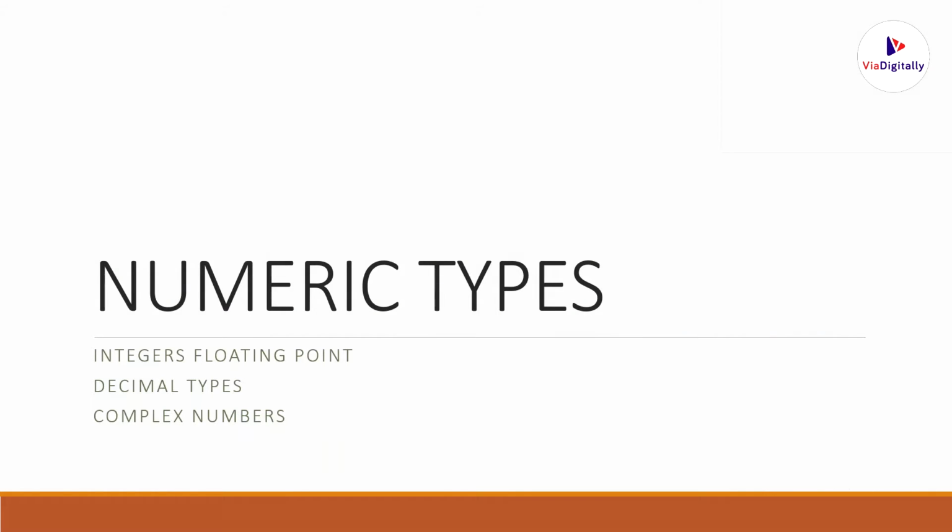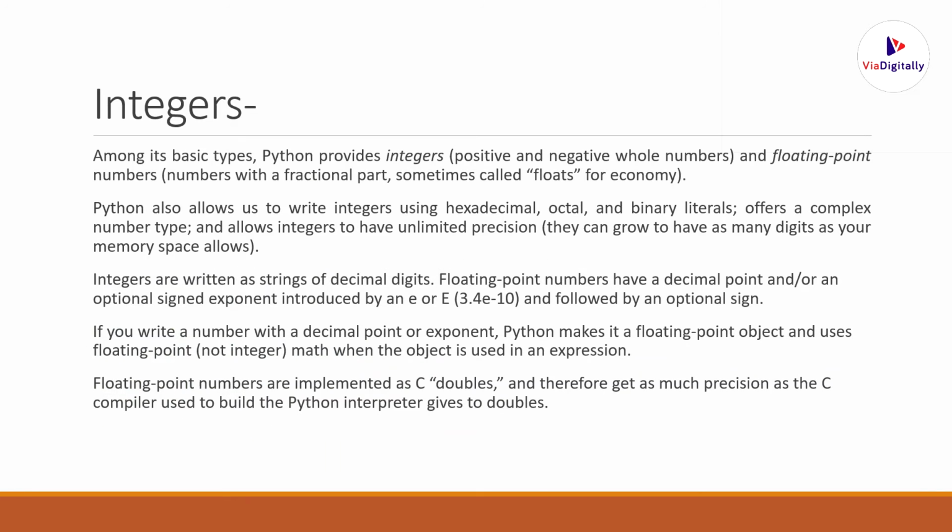Under numeric data types, we have 3 types. They are integers, floating data types or decimal data types, and one more, complex numbers. We will walk through all of these now. Integer data types: among the basic data types, Python provides integers. Integers means, we know, right, positive and negative whole numbers, ranging from minus infinity to plus infinity. And floating point numbers are the numbers which have a fractional part, meaning the digits you write after the decimal point. So these are known as floating numbers.